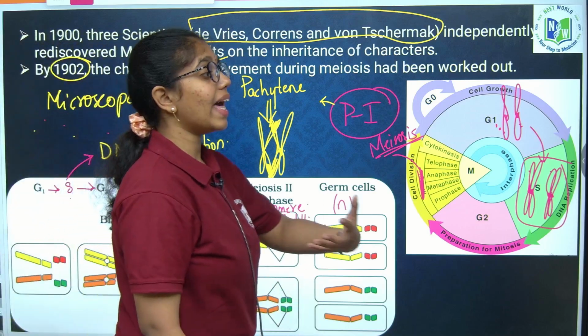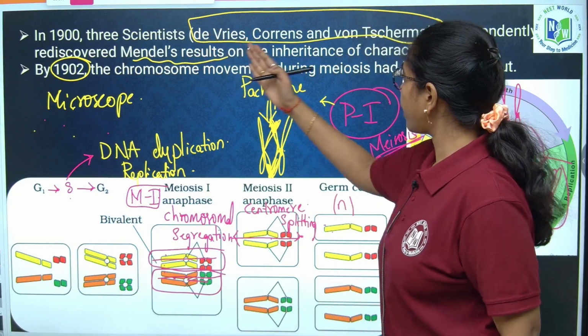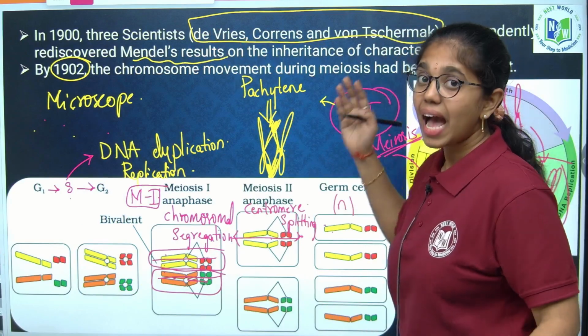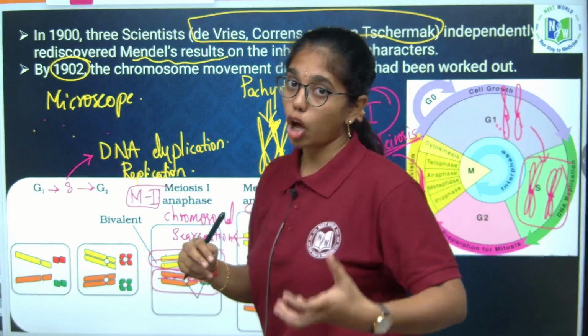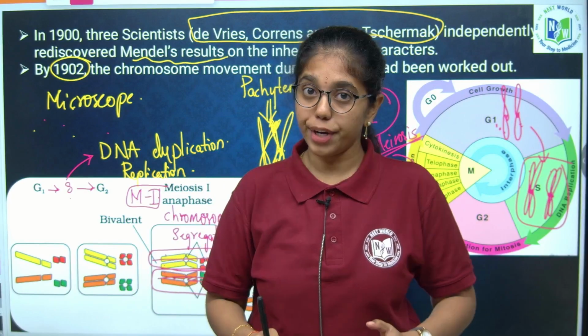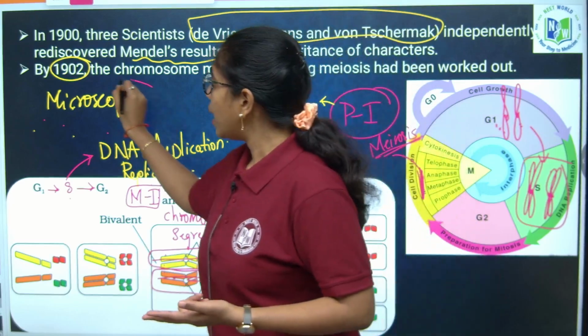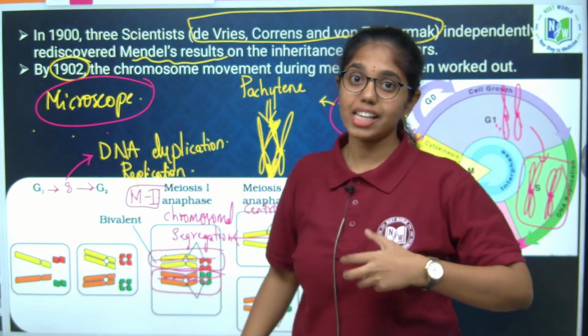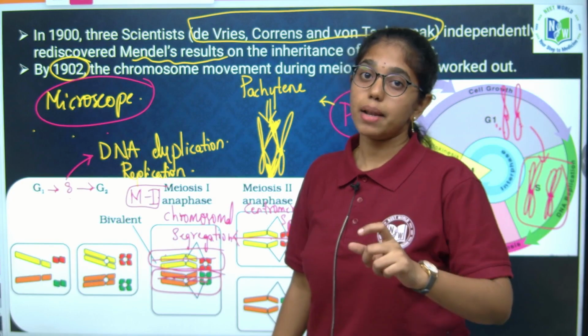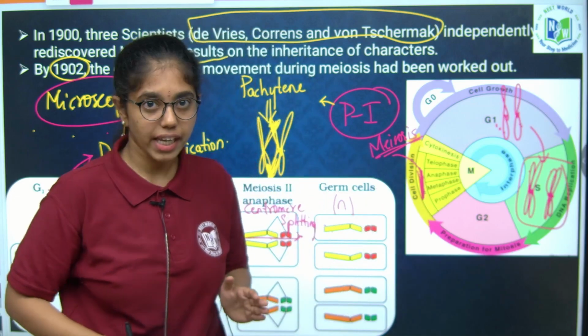Okay. So in the early 20th century, what happened? These three scientists, De Vries, Correns and von Tschermak, proved Mendel's laws of inheritance independently. Then, due to the discovery of the microscope, vast amounts of research went into cell biology, understanding the cell cycle and the chromosomal pattern of segregation.